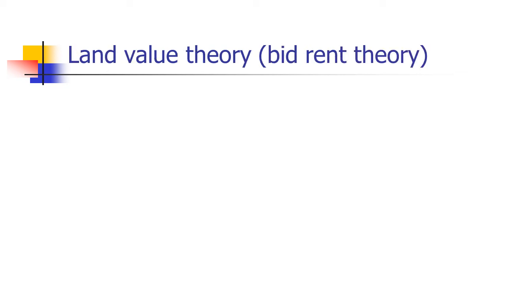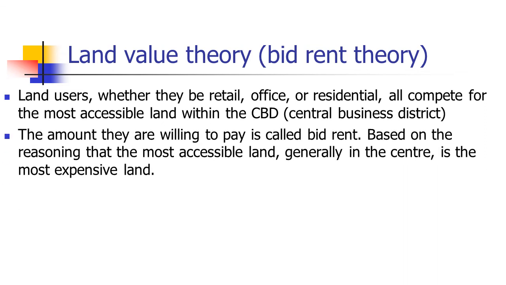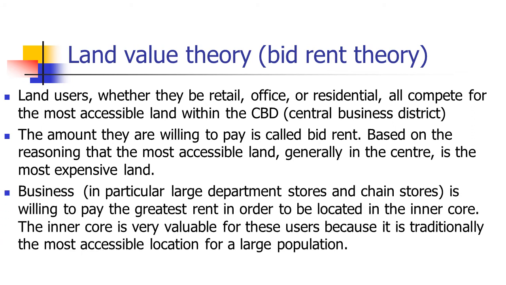Then we talk about land value theory, also known as bid rent theory. Land users, whether they be retail, office, or residential, all compete for the most accessible land within the CBD, that is the central business district. So everybody wants the best retail location. The amount they are willing to pay is called the bid rent, based on the reasoning that the most accessible land, generally in the center, is the most expensive land. Business in particular, especially large departmental stores and chain stores, is willing to pay the greatest rent in order to be located in the inner core. The inner core is very valuable for these users because it is traditionally the most accessible location for a large population.